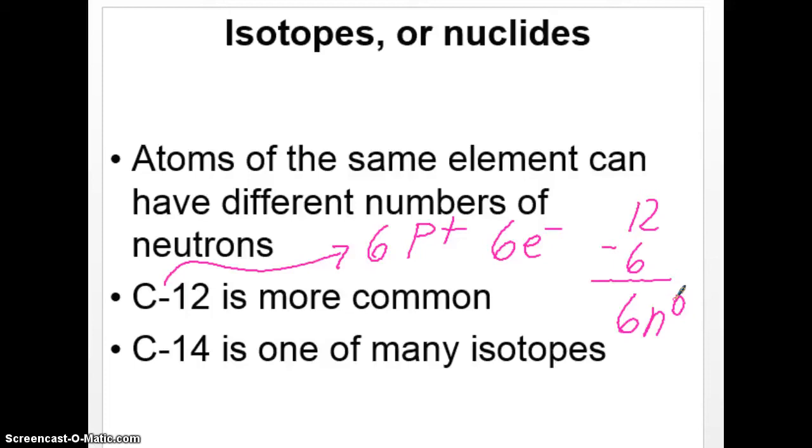Okay. Now, carbon 14 is heavier. Carbon 14 still has 6 protons, or else it wouldn't be carbon. It doesn't say that it has a positive or negative charge, so we're going to assume it's neutral. It still has 6 electrons, and this time if we subtract 14 minus the 6 protons, this one has 8 neutrons. And so that's how we can have a heavier than usual isotope of carbon. Looking at the periodic table, carbon on average usually weighs 12, but you can have heavier versions of carbon.